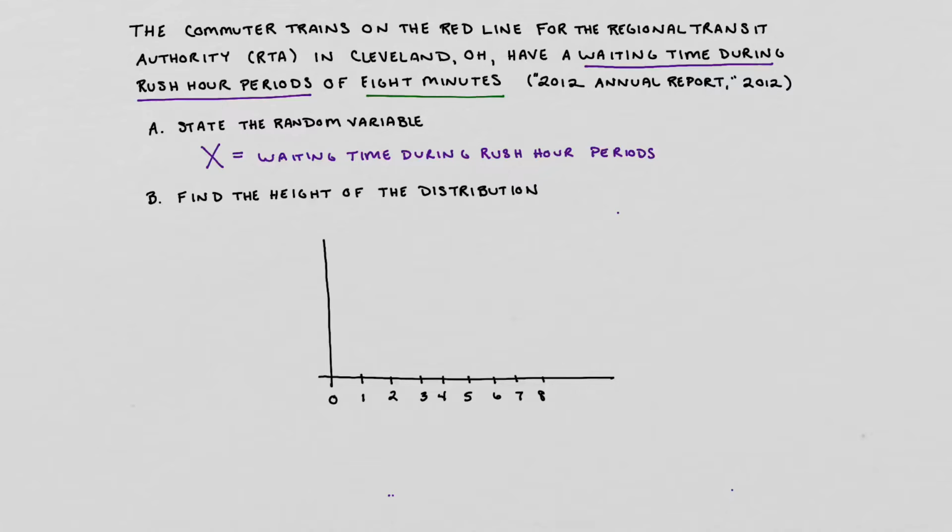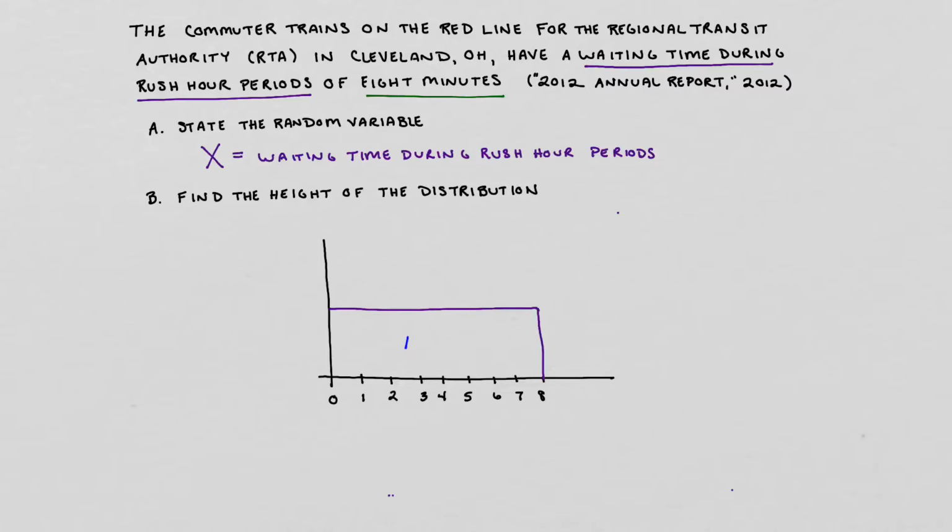at this point, we want to determine the height. So I'm going to kind of skip ahead here, and I am going to go ahead and create this rectangular shape because we know that we are working with something that is uniformly distributed from this section. What we want to remember about distributions is the area under the curve represents 100%, or in this situation, we might want to work with its decimal version. So the decimal version of 100% is just 1. So we know that the area of this rectangle is 1.